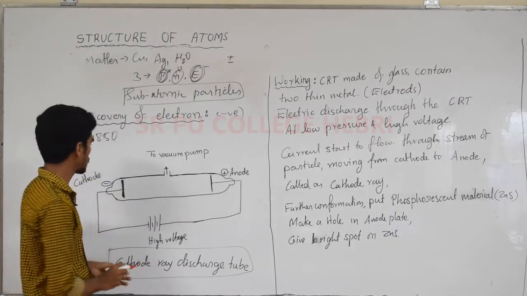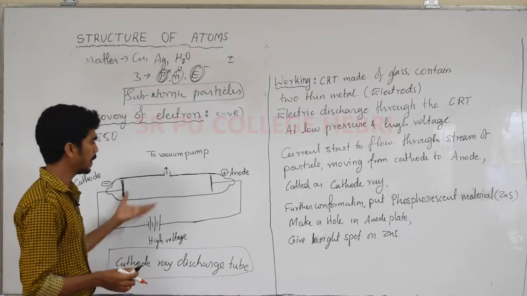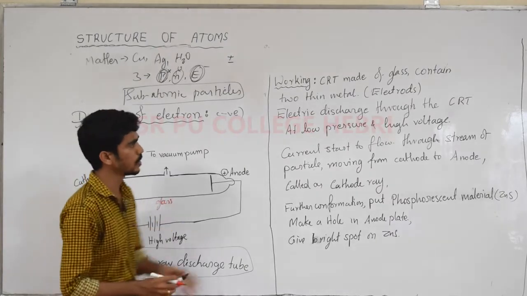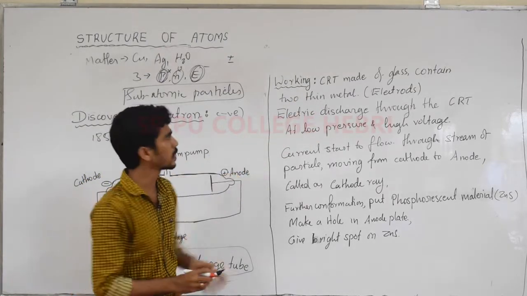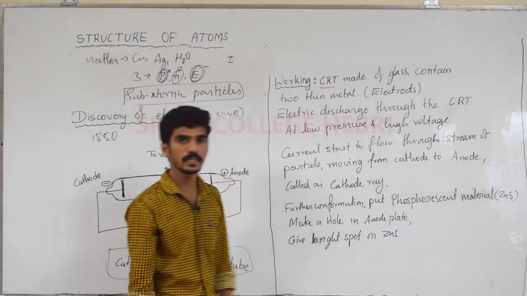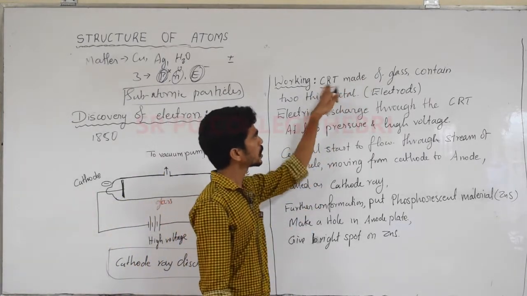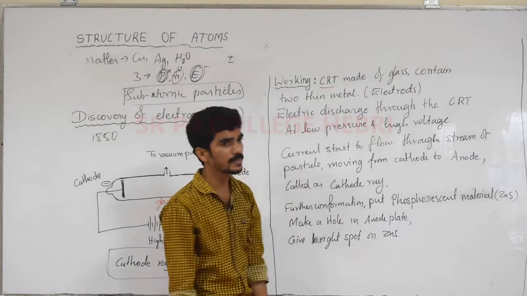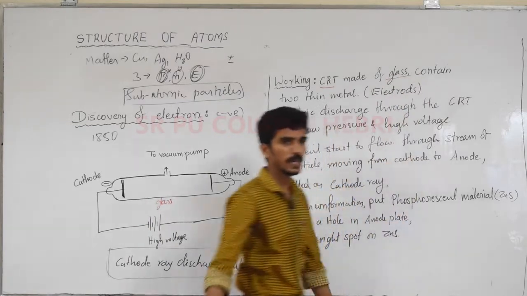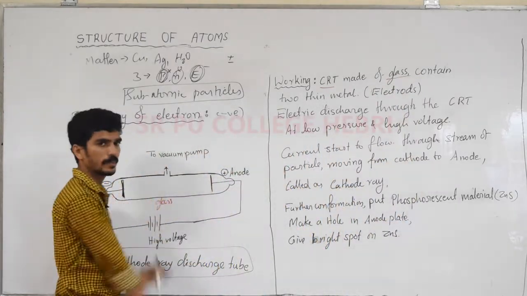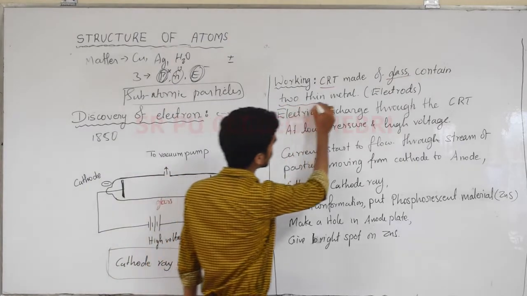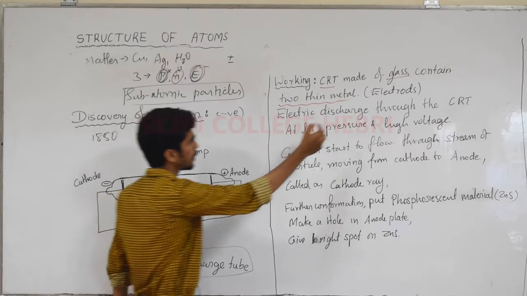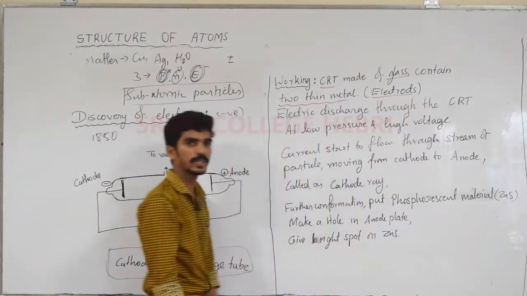It consists of thin plates made of glass. Directly I'll move to the working process. CRT refers to the cathode ray discharge tube, which is made of glass. This entire chamber is made of glass, and it has two thin metals. These metals we call electrodes.